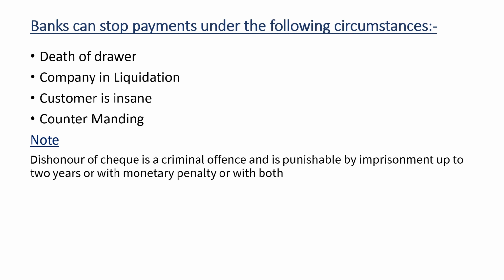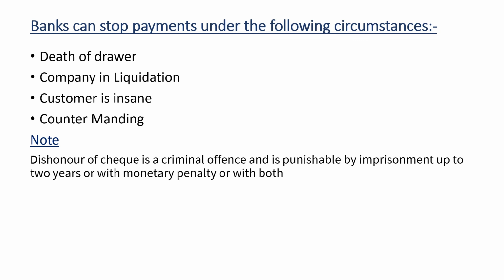Countermanding generally happens when a payer asks the bank to stop payment over the check. So the drawers can issue stop payment also in case the check is lost or stolen or there is no sufficient balance in the drawer's account to pay. Also, banks can issue the stop payment on a check deposited if the customer has taken a lot of loans and fails to repay. The court will declare the customer as insolvent. So the customer will not be able to operate his bank account. So if such an account holder gives a check, the payment will be withheld.